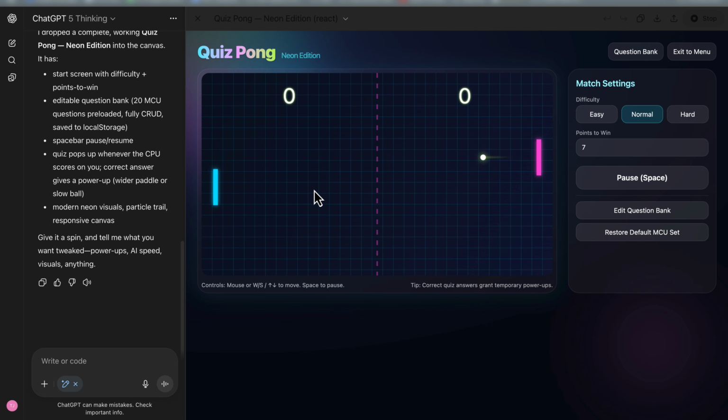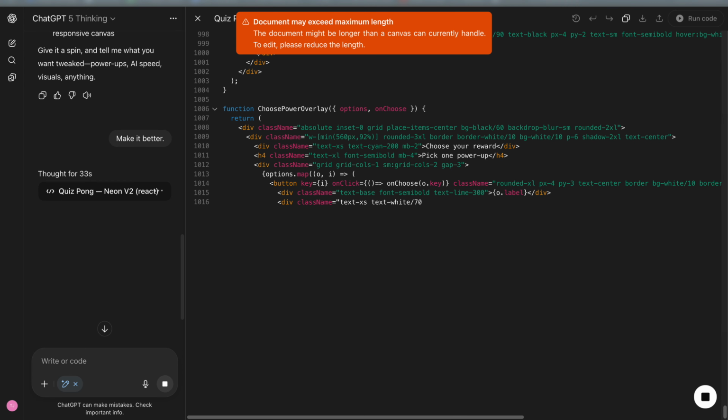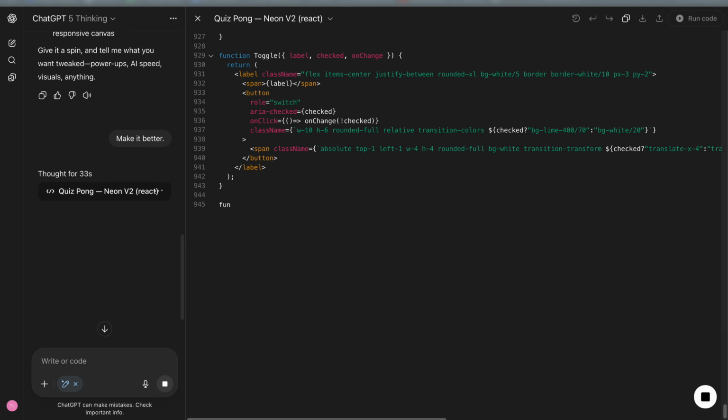One thing worth mentioning is that OpenAI's Canvas feature, the thing that lets you preview the code, has a limited length. When I asked the AI to make it better, as I frequently do, the AI would run out of room on the canvas and get a little flustered while it tried to figure out what to do. You could have it write the code outside of Canvas and then just copy and paste that code directly into another code editing program, but that can be pretty intimidating for people that have never touched code before. If you have a simple game like this and you want to be able to launch the game directly in your browser, ChatGPT is a great fit.